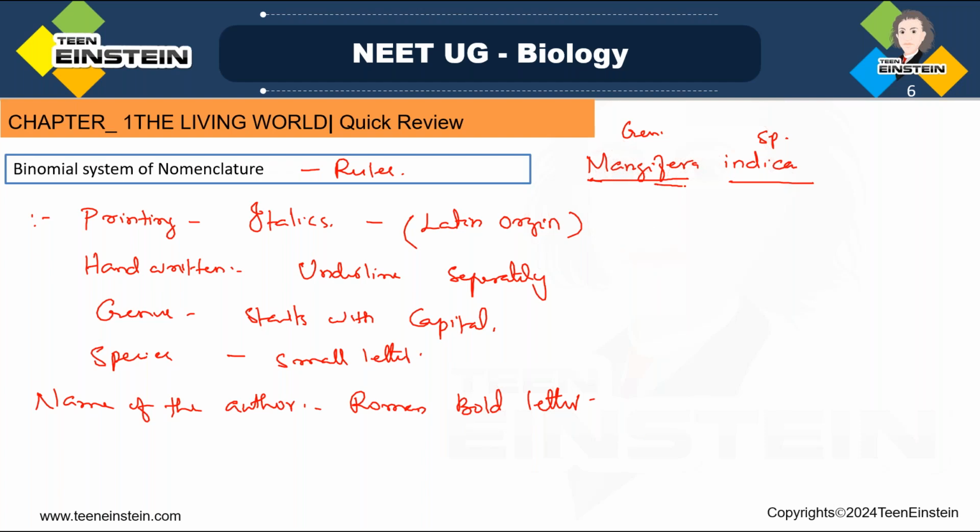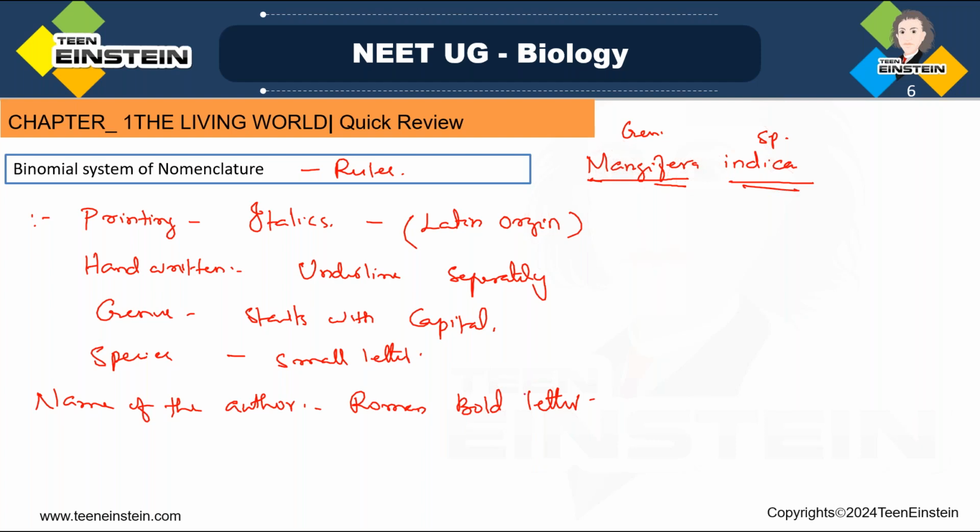We said this is the genus name and this is the species name, and while printing we use italics. Above genus, many ranks are there. The lower levels are species, then genus, then family, order, class, phylum, kingdom, all coming above that. All those are printed in bold letters, and should not be printed in italics.